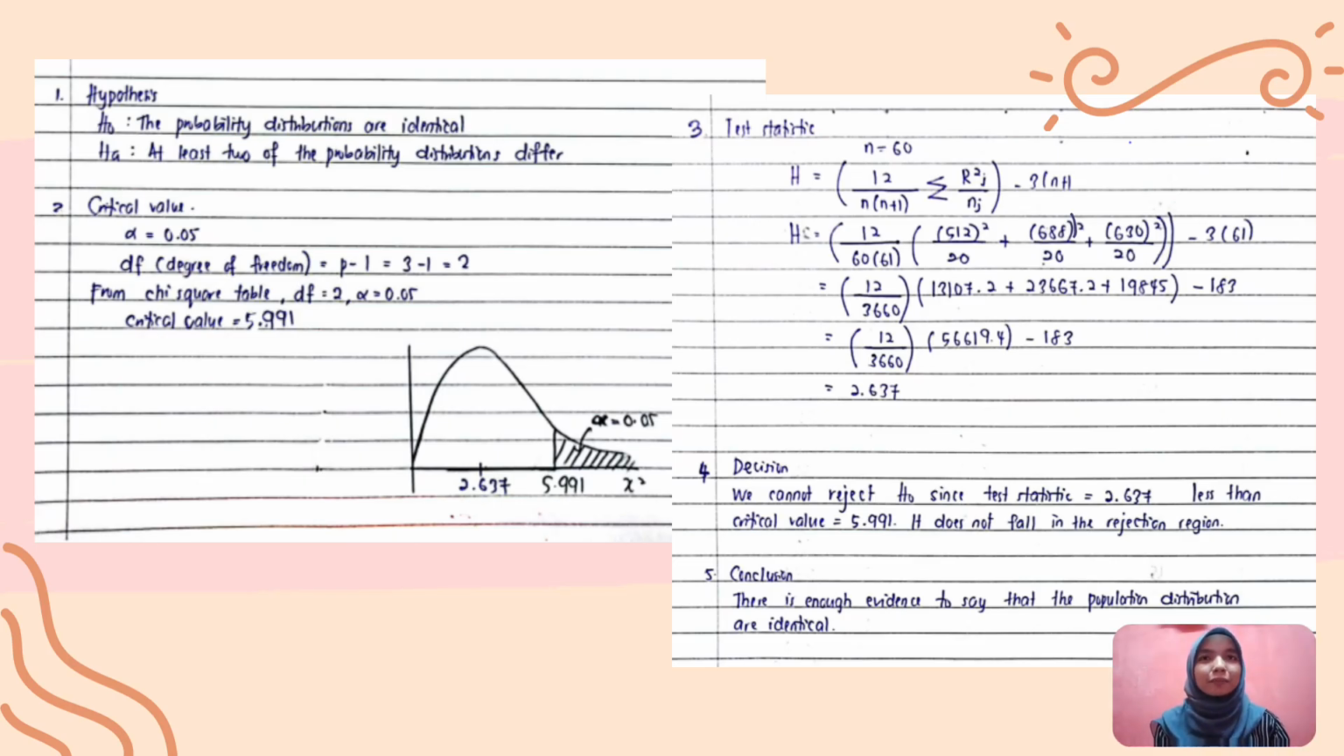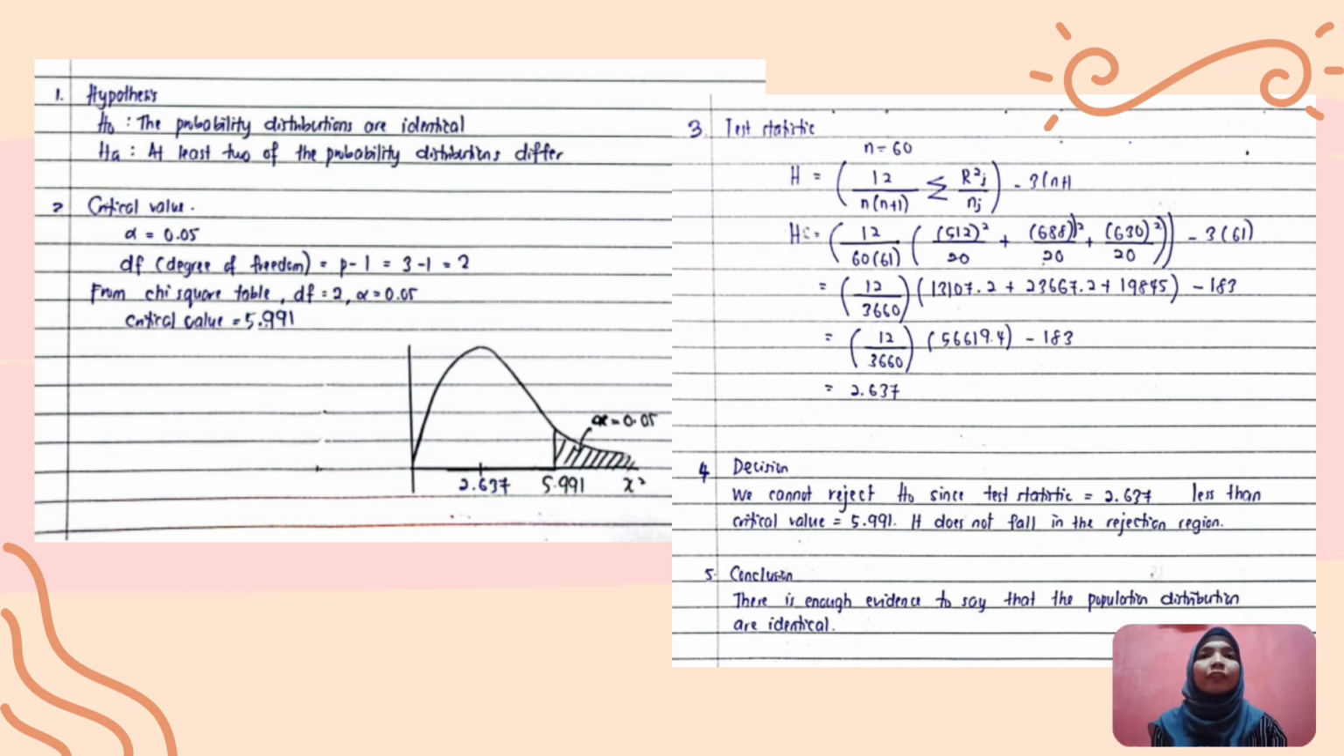First, hypothesis. Our H null is the probability distributions are identical. H alternative, at least 2 of the probability distributions differ. Then we want to find the critical value. Our alpha is 0.05. Degree of freedom equals P minus 1.